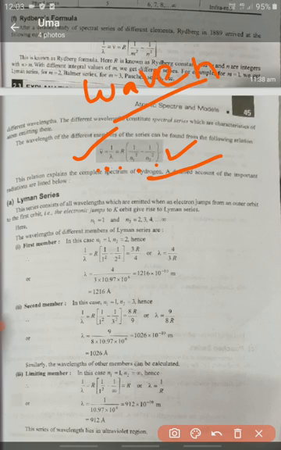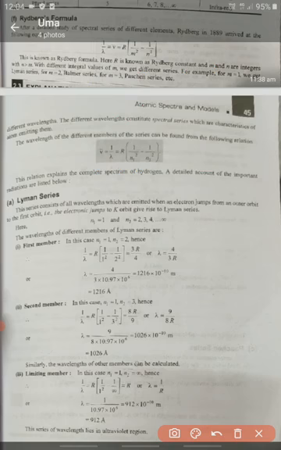This formula can explain the spectrum of the hydrogen atom. By using this formula, we are able to explain the spectrum of the hydrogen atom. We should remember that in the hydrogen atom the first series is called the Lyman series. What is meant by the Lyman series? The Lyman series consists of all wavelengths which are emitted when an electron jumps from an outer orbit to the first orbit.